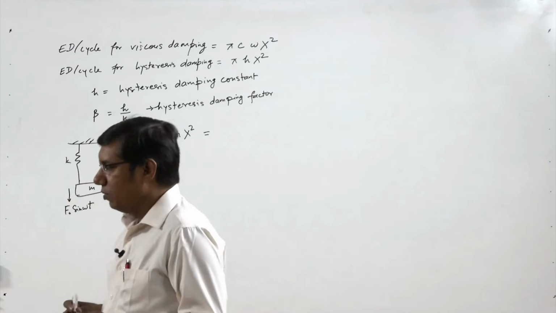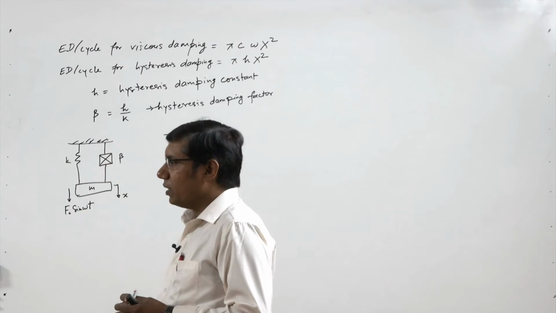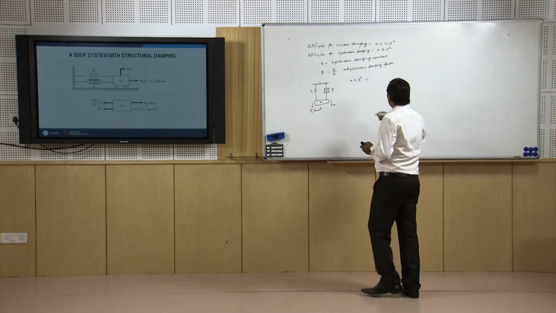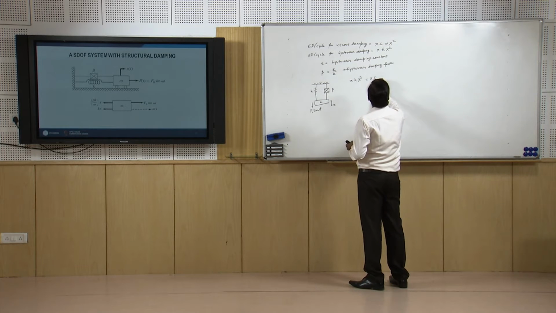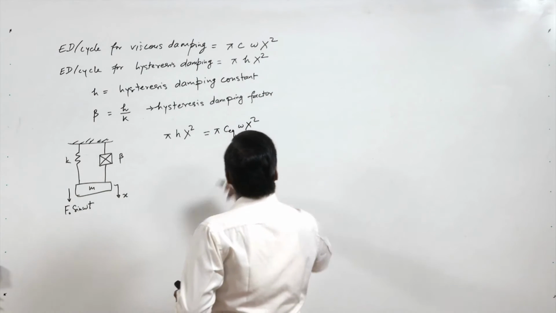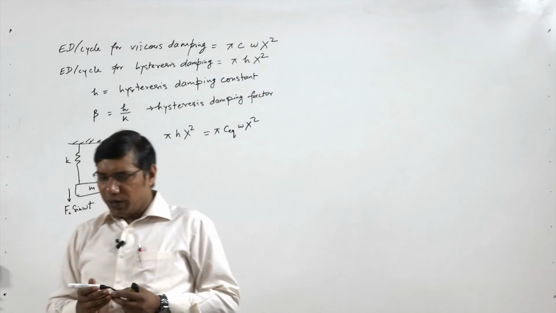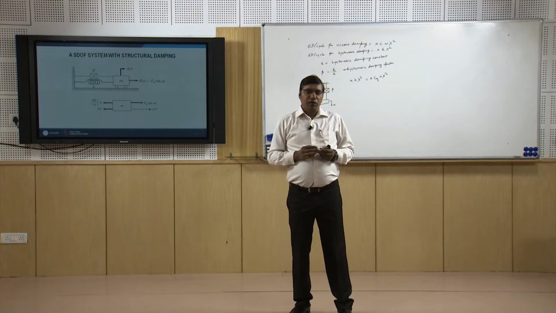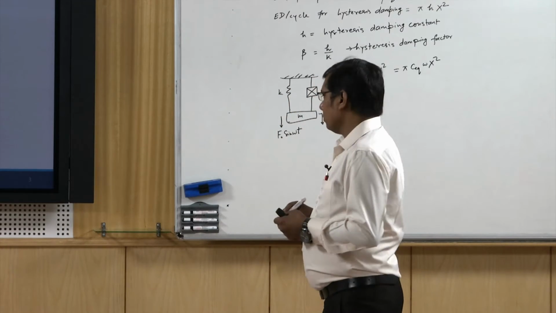In viscous damping, the energy dissipated per cycle is pi c omega X square. So we want to know what is C equivalent. C equivalent is the viscous damping that is equivalent to the hysteresis damping.